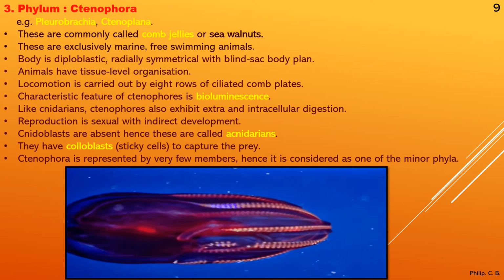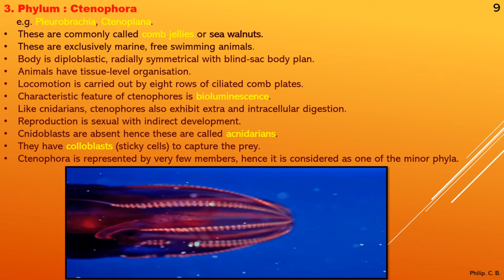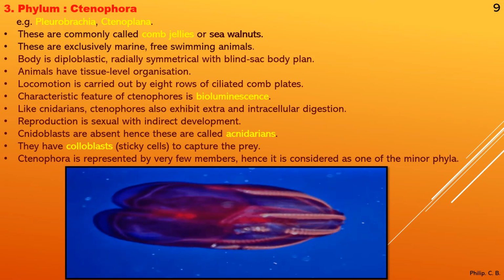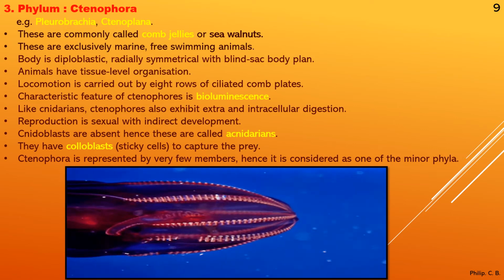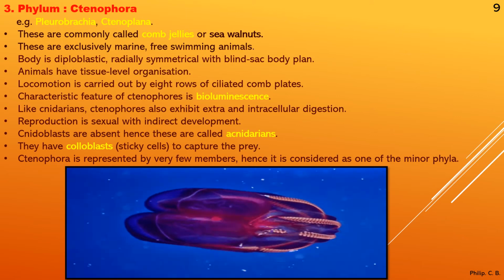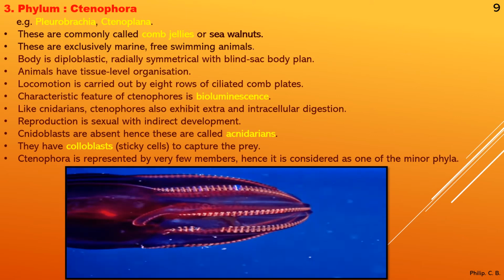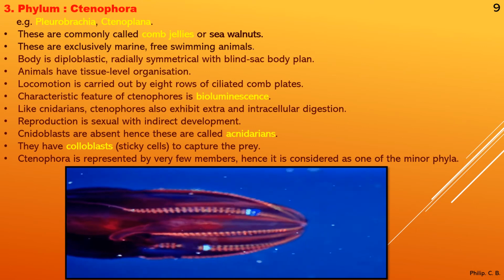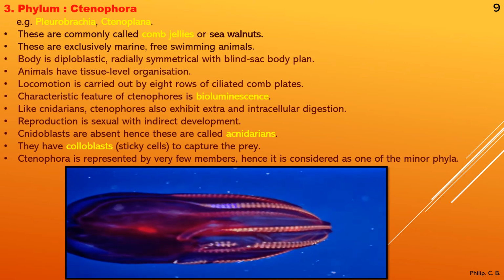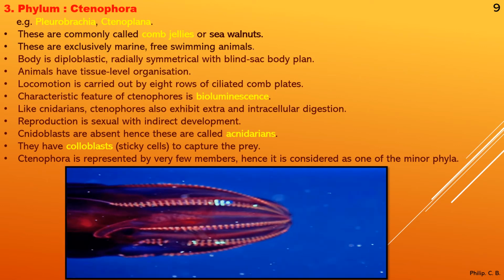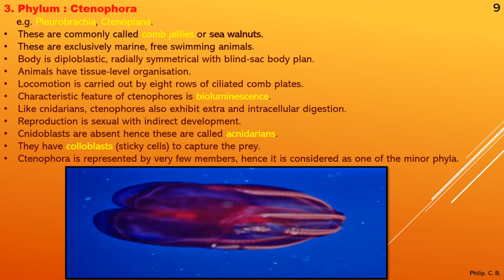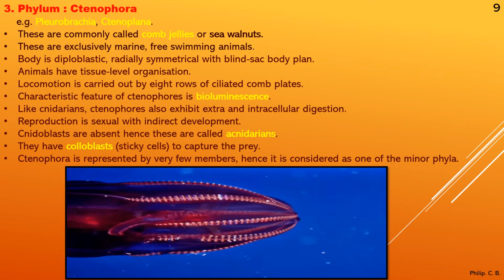Next, these are exclusively marine. So here also most of them are marine species. Free swimming animals. So all are free swimming type. They are not sedentary. Then body is diploblastic. Again two layers are present: ectoderm, endoderm, radially symmetrical. That is, from the center of the axis they are divided into equal halves. Then with blind sac body plan, again there is one opening present through which food enters and waste is excreted out of the body.